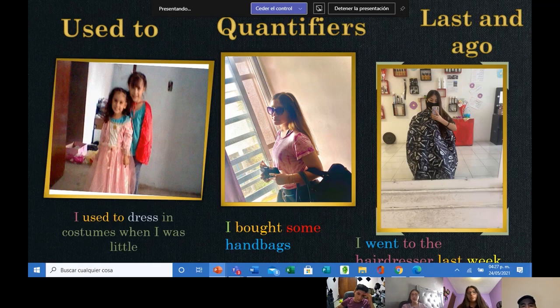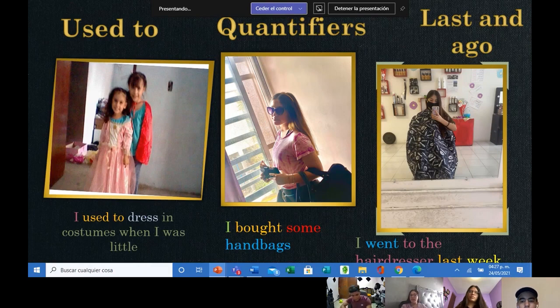When we want to talk about the negative, we use the noun plus the auxiliary did plus not plus the verb in base form plus the complement. When we want to ask a question, we use the auxiliary did plus the noun plus used to plus the verb in base form plus the complement, and the question mark.